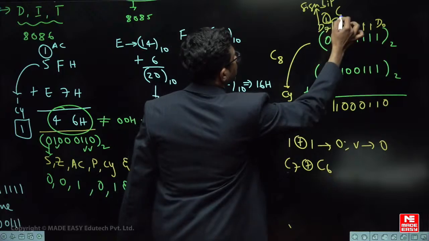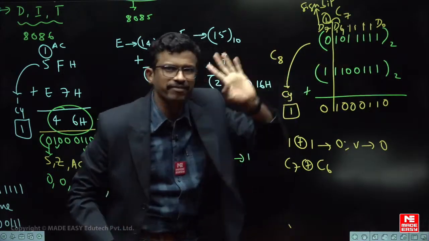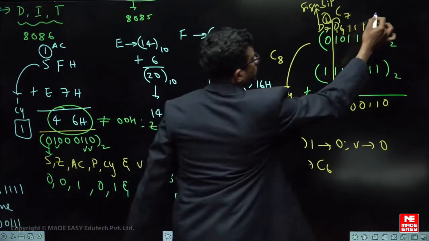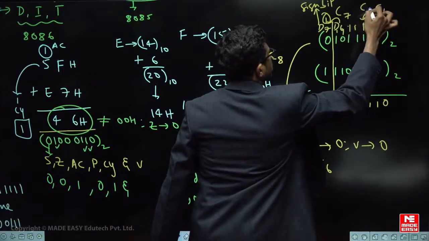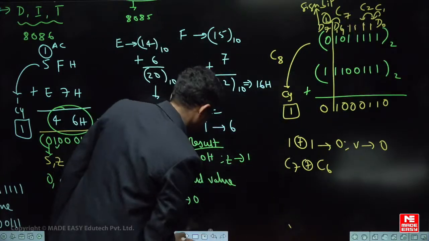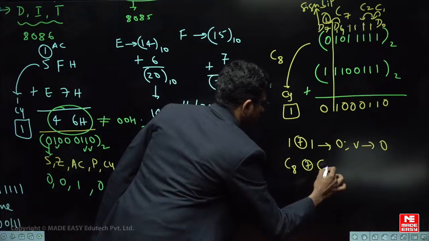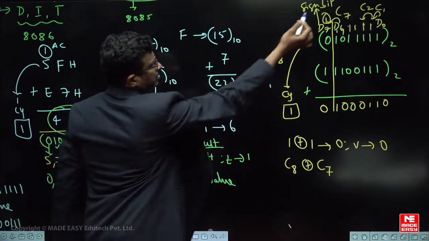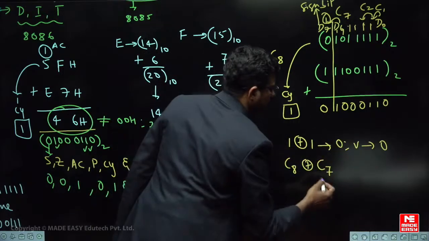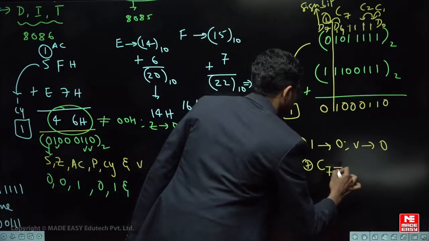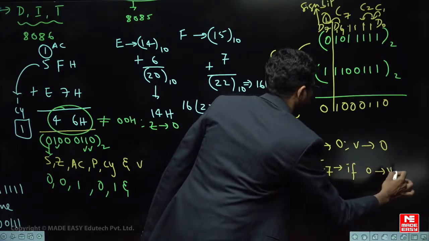This is C8, this is C7, right? Because I am taking the carry from the first 2 bits as C1. So from here to here is C1, from here to here is C2, like this, and C8 will be formed. So I take the C8 carry and the C7 carry like this, so that it is without any confusion. The C8 carry and C7 carry were both 1, therefore XOR is 0. If it is 0, overflow will be 0, and if it is 1, overflow will be 1.